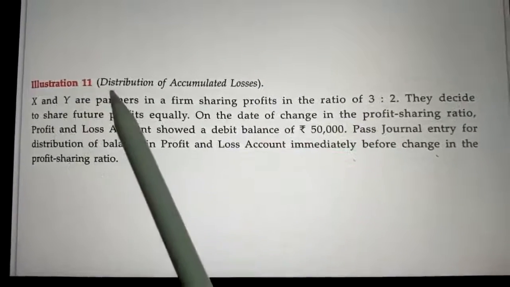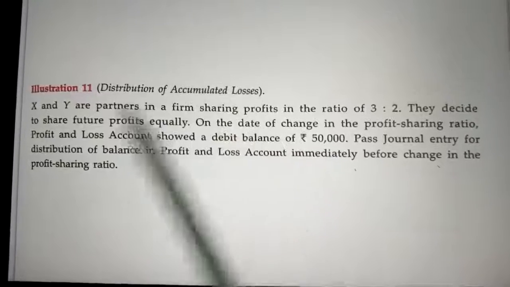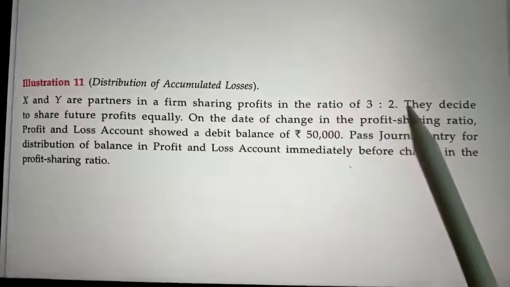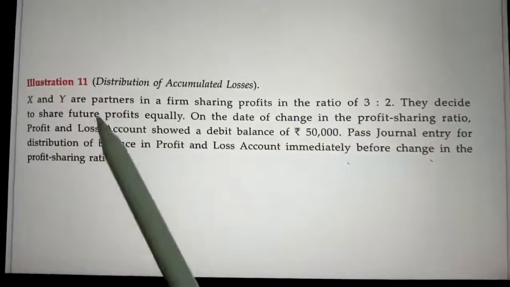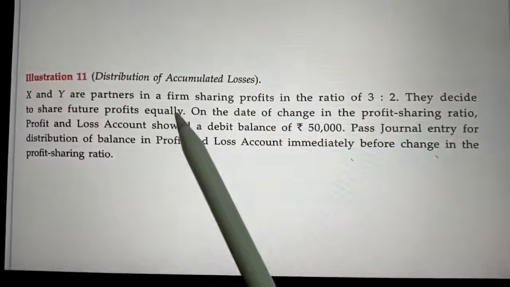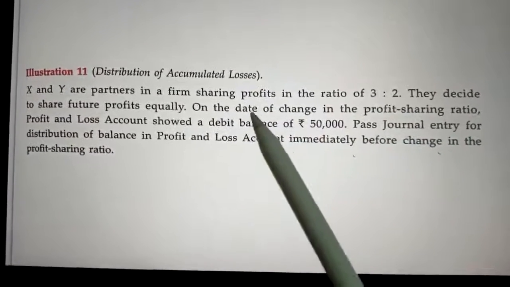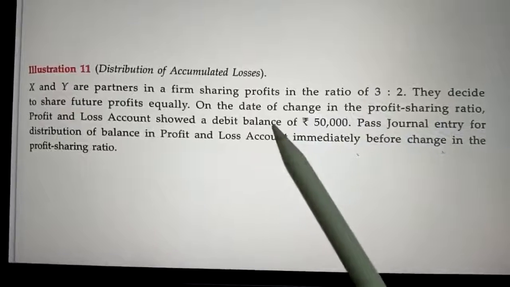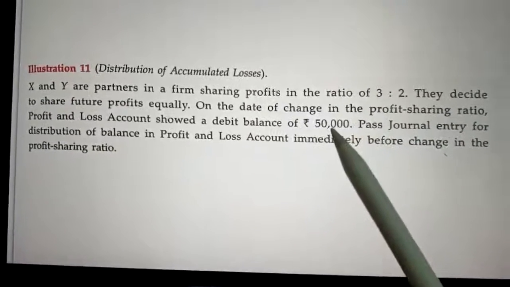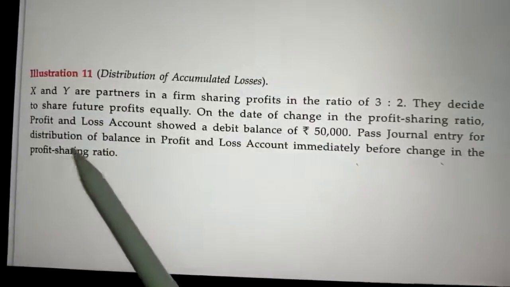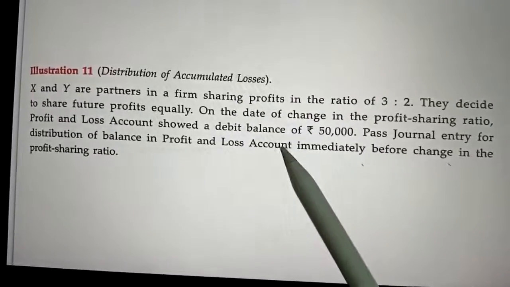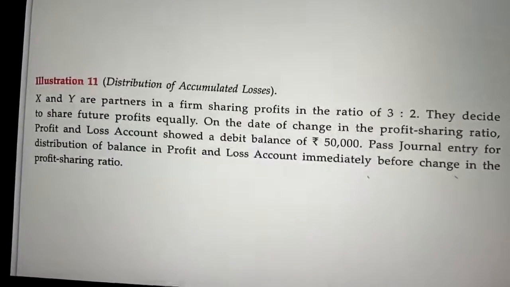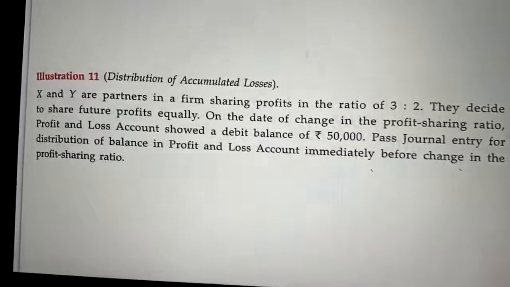This question relates to the accounting treatment of accumulated losses. X and Y are partners in a firm sharing profits in the ratio of 3:2. They decide to share future profits equally. So this is the new profit sharing ratio 1:1. On the date of change in profit sharing ratio, profit and loss account showed a debit balance. It means it is a loss of rupees 50,000. Pass journal entry for the distribution of balance in the profit and loss account. So here the journal entry will be passed for the distribution of accumulated losses and it is 50,000 given.